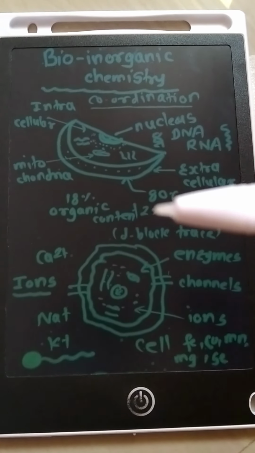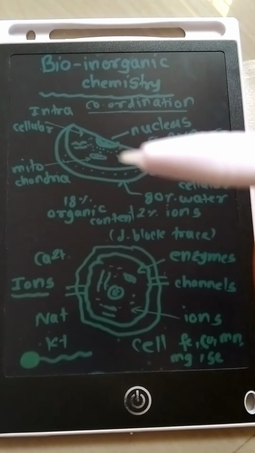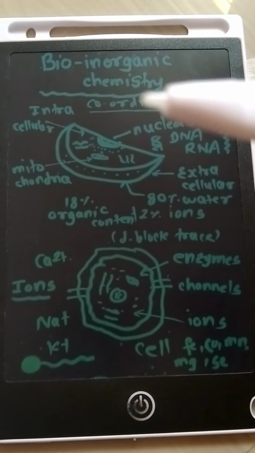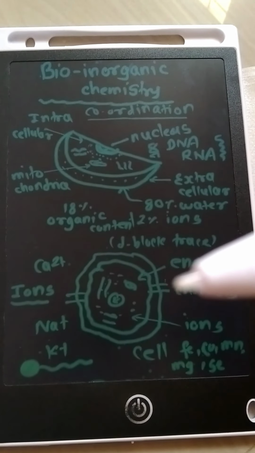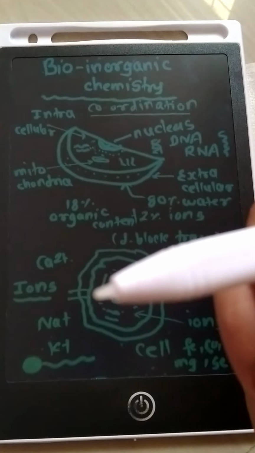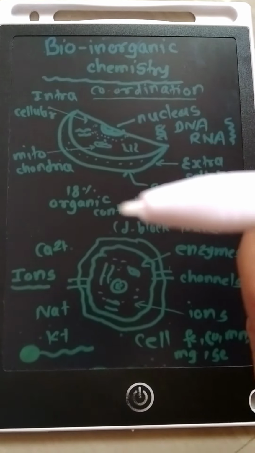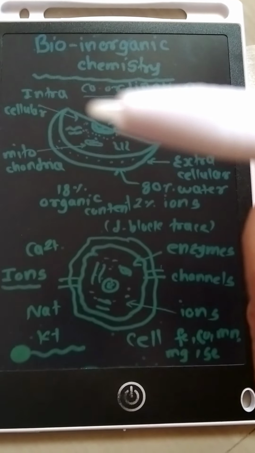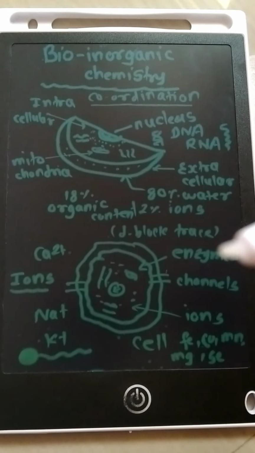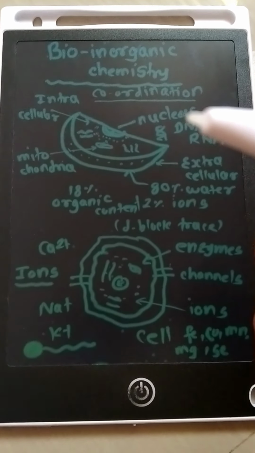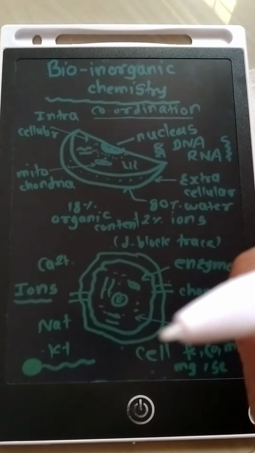So the 2% ionic content is studied under bioinorganic chemistry. It is a very important branch of biochemistry which deals with the study of these inorganic ions and their compounds present in the cells, their functions, and their roles in cellular multiplication and the formation of tissue. So various biological processes can be studied with this ionic content, because these are the catalysts. Enzymes are catalysts for biological processes as coordination compounds. So bioinorganic chemistry studies these enzymatic coordination compounds present in the cells.